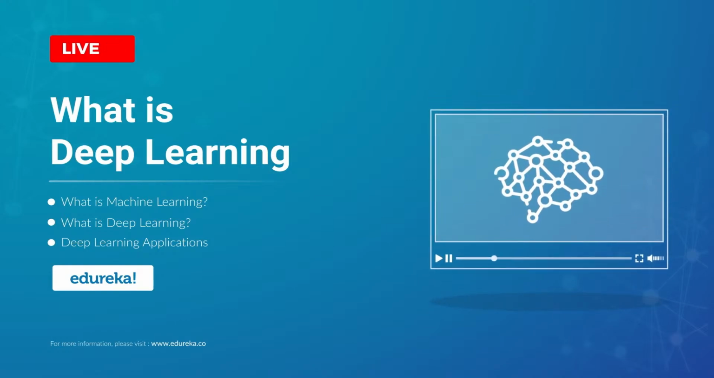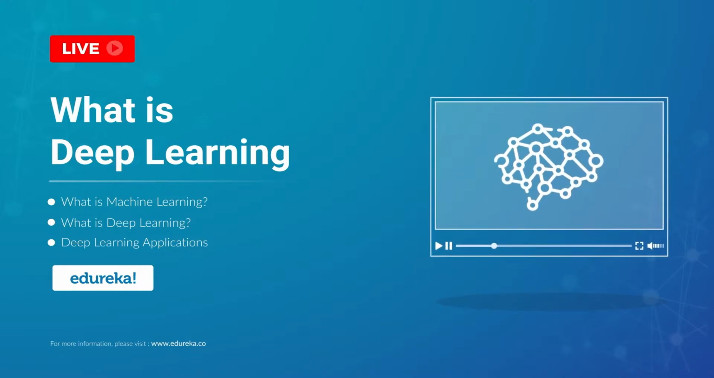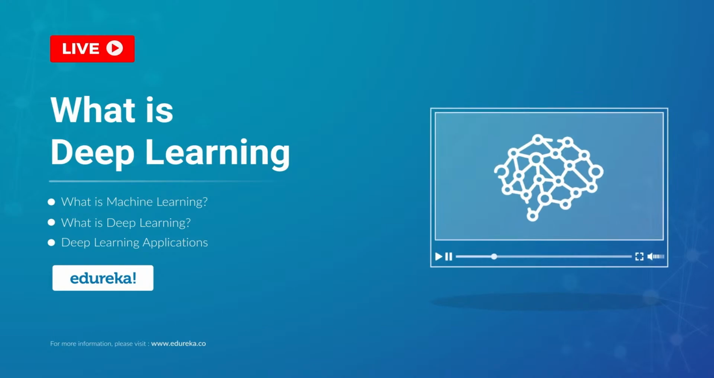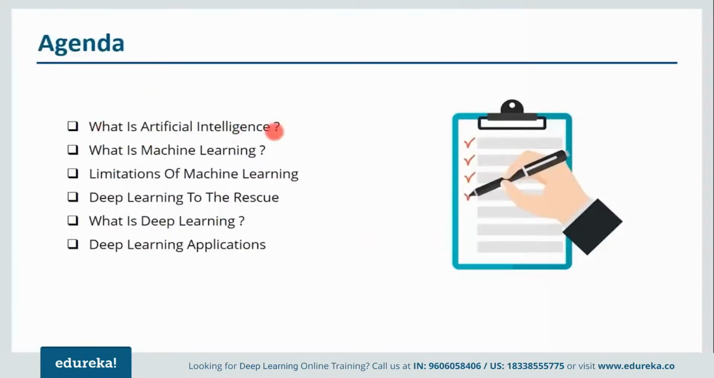We'll understand how deep learning emerged, that is, what were the limitations of the previous technologies that led to the evolution of deep learning. So let us have a look at the agenda for today. First, we'll understand what is artificial intelligence and what exactly is machine learning. Then we'll look at various limitations of machine learning and how deep learning overcame those limitations. After that, we'll understand what exactly is deep learning, and we'll also look at various applications of deep learning.